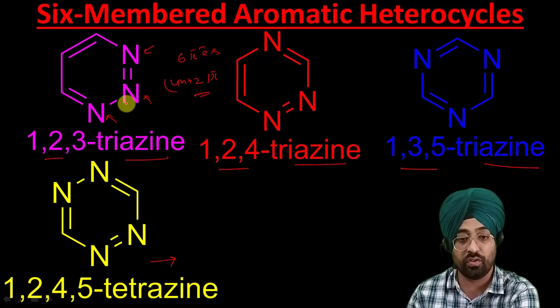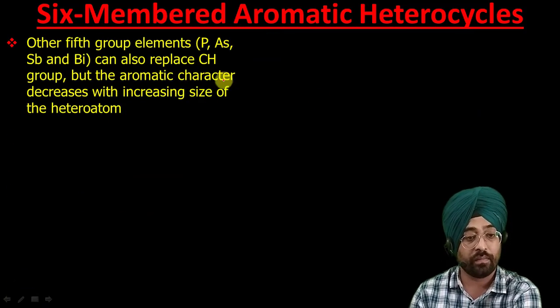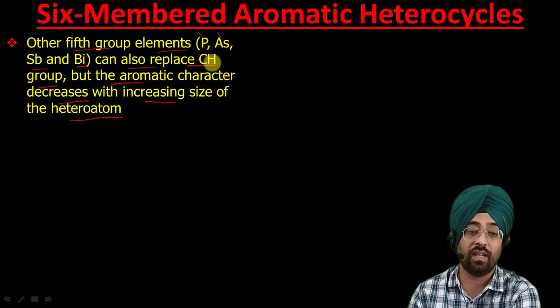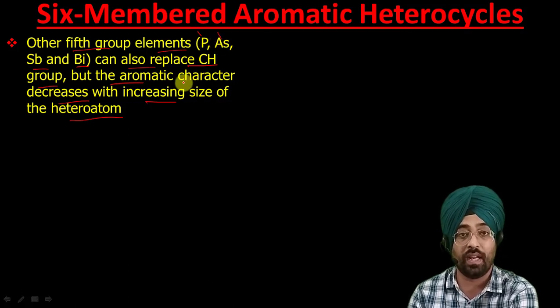In this case, mostly you have seen we have nitrogen in the carbon ring, but other fifth group elements like phosphorus, arsenic, antimony and bismuth can also replace this CH group, but the aromatic character will decrease with increasing size of the heteroatom. As the size of the heteroatom increases, the distortion in the benzene ring goes on increasing, and it tends to become less planar.